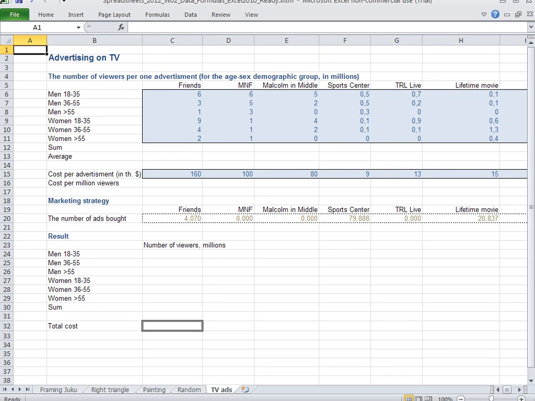Our final exercise this week has to deal with a concrete business problem. We are deciding upon our product advertisements. Our product is targeted more towards a younger population, and we want to know which TV shows to pick. We want to find out what our product's coverage is as far as people go, and we want to know what it all costs.